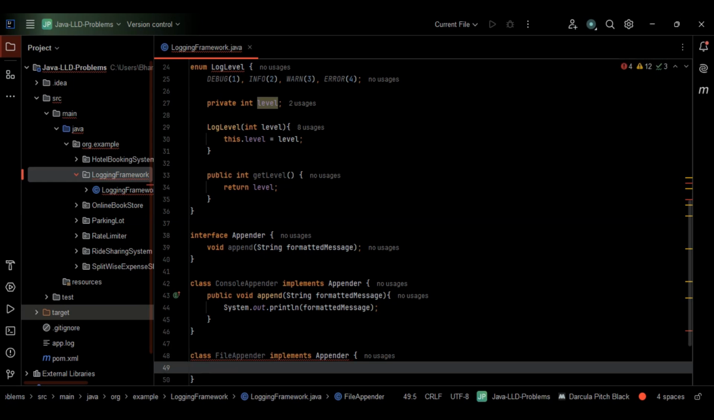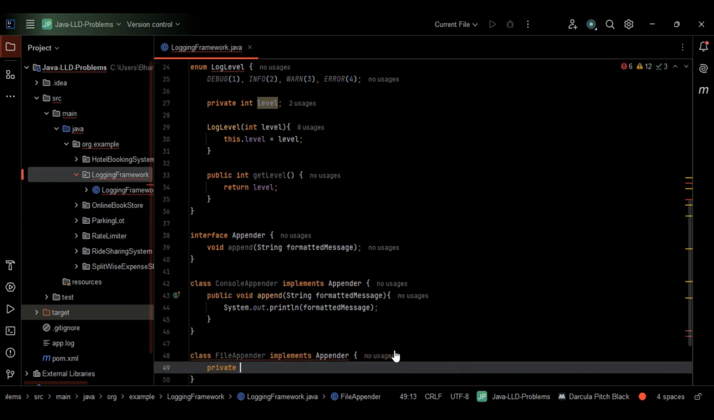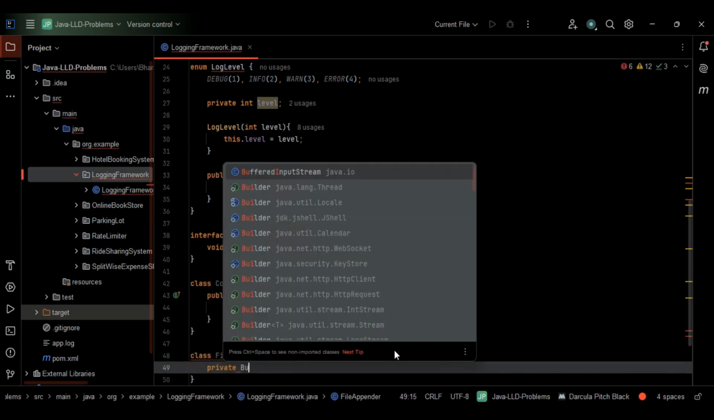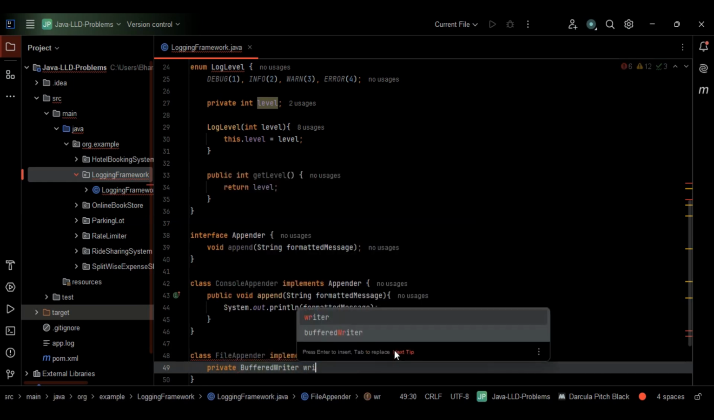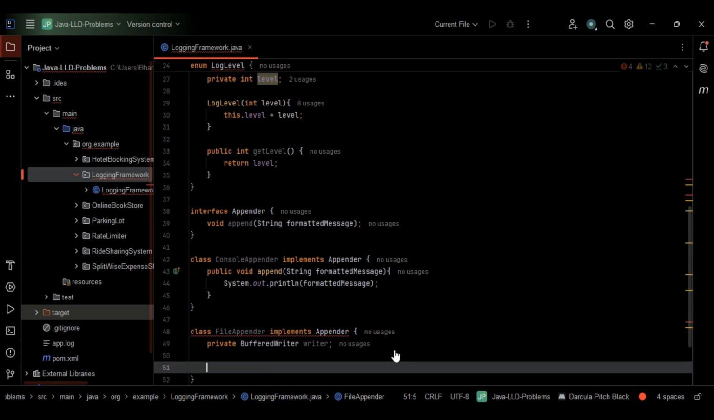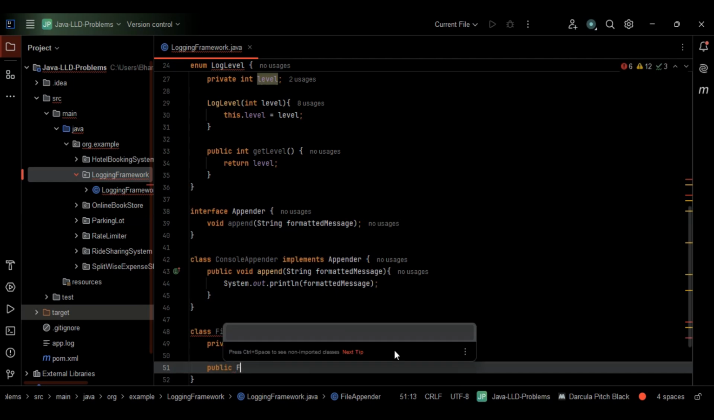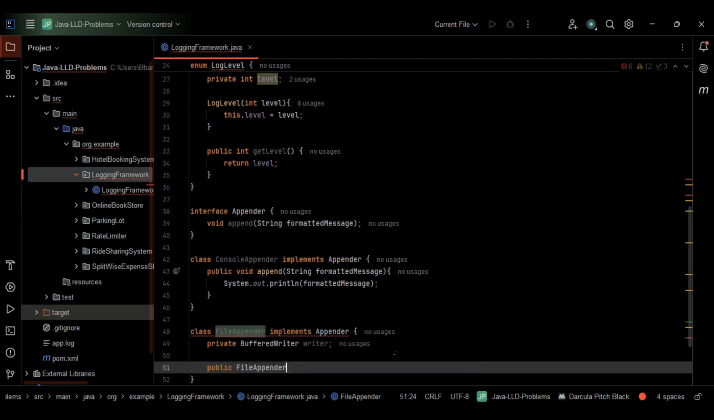So within the class file appender, first, this is used for writing to the file, right? So I'll just make use of private. Let me go with the buffered writer here. Just give here writer. We need the writer. Next, let's make use of the method file appender. I'll just go with public file appender. We have this one here.